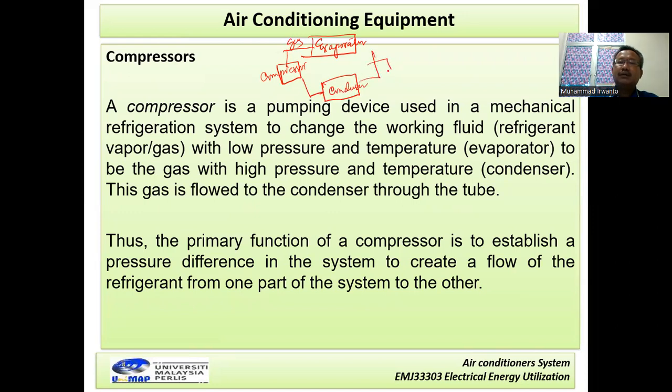And then by the orifice tube, the high pressure and high temperature will change to low-temperature, cool fluid, and then the expansion valve controls the flow of the refrigerant and changes it to refrigerant vapor, and then it goes to the evaporator.